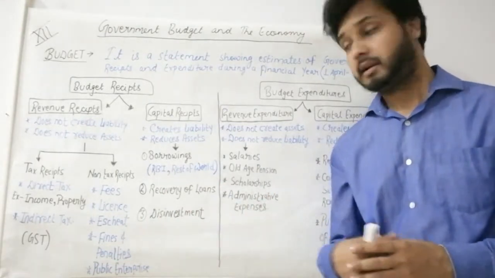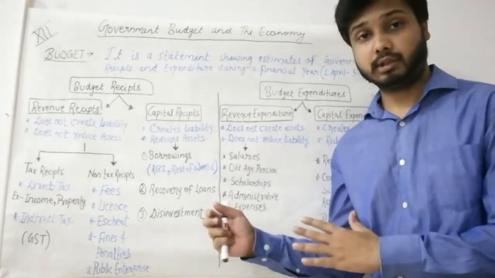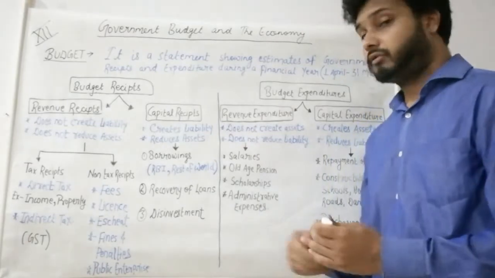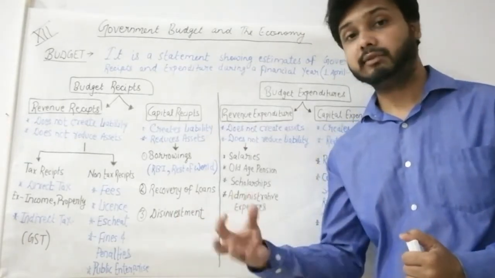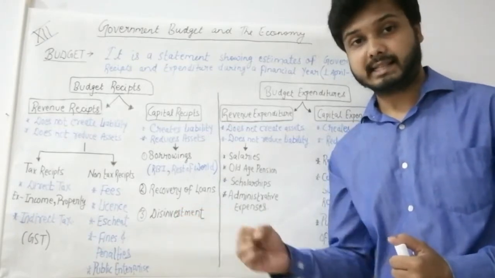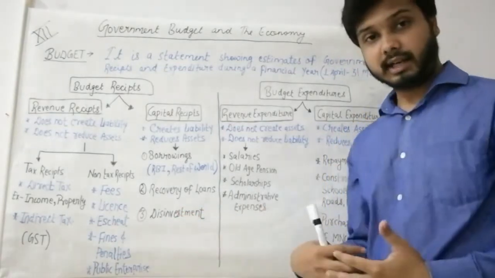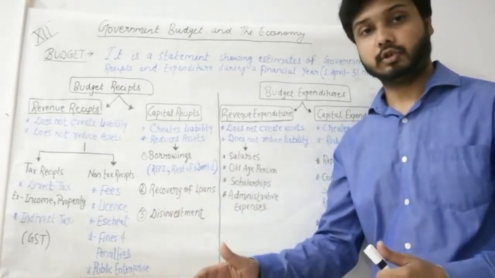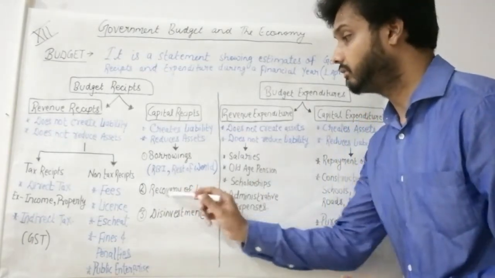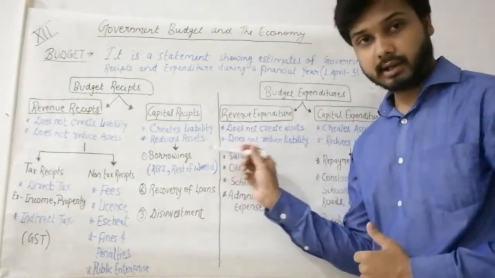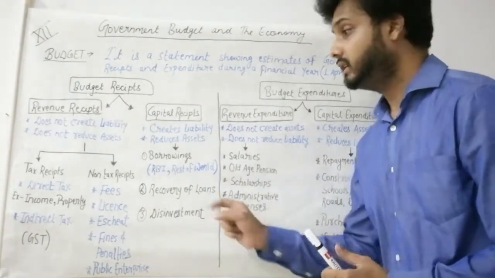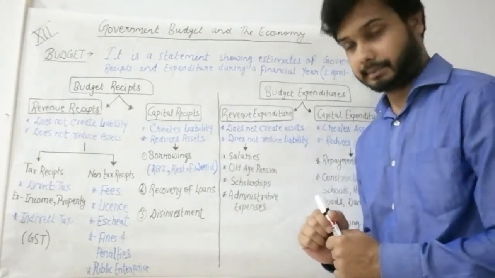Then recovery of loans. If government has paid loan to any of the body, and when it will recover that amount of loan. When we give loan to someone, that person is a debtor for us, he becomes an asset for us. And when we recover that amount, that asset will be reduced because he will no longer be a debtor for us. So recovery of loans reduces our assets, and government, when it recovers the loan, will receive the money. That's why it is a part of capital receipts.